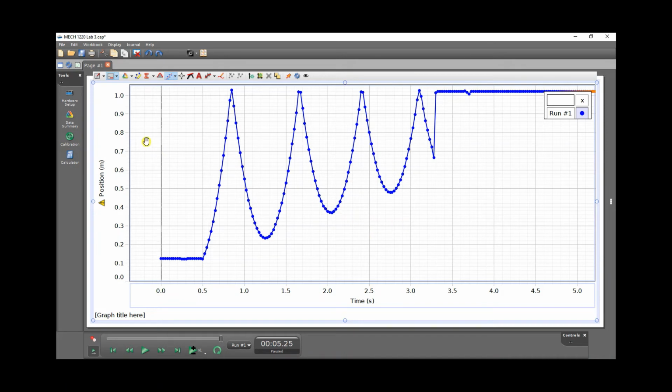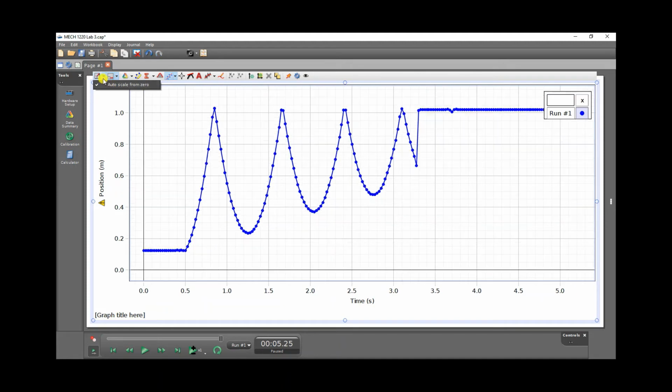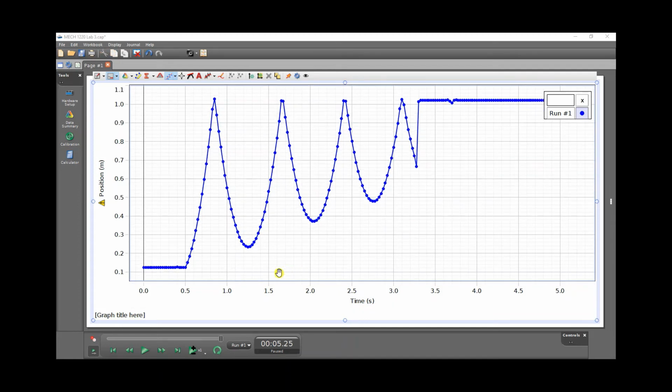So let's start by centering this, auto scale it from 0 here. Now, at 1.5 seconds here, I'm going to select this point. Okay, so select this point. These will pop up. Click on the slope. It will show you the slope.